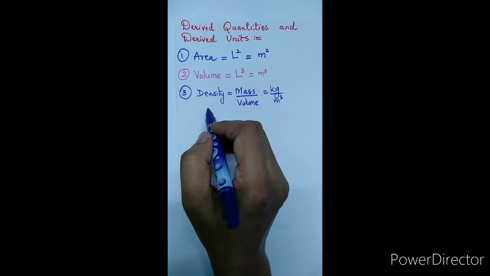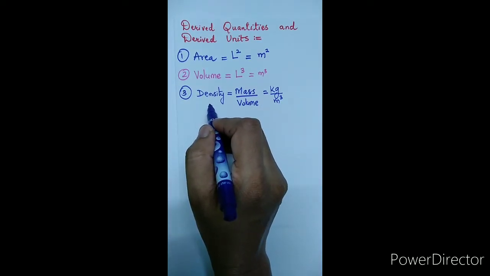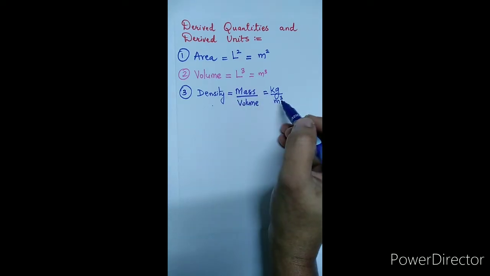So we have obtained the derived quantity density, which has the derived unit kilogram per meter cubed.